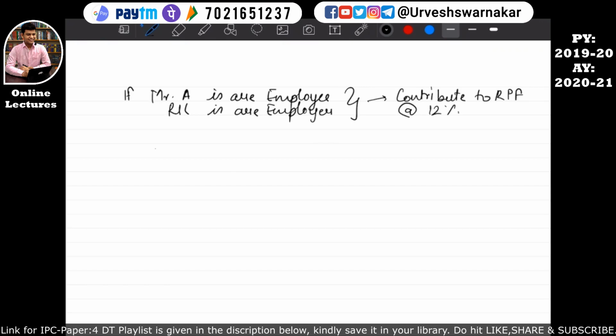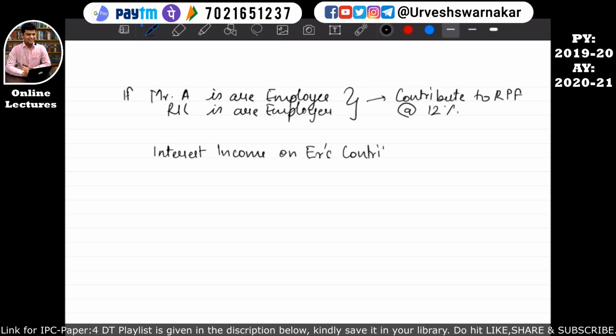So the interest income on employer's contribution, for example, understand the contribution is made of 1 lakh. And on this 1 lakh, interest is paid at the rate of 12%, which will be equal to 12,000.